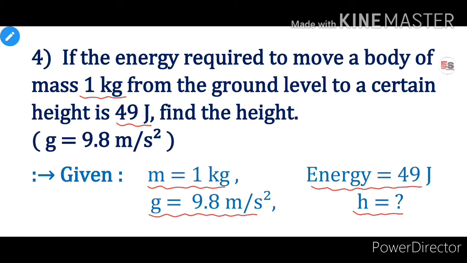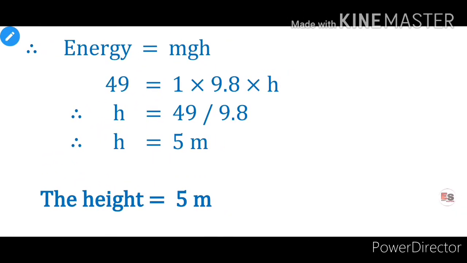In this example, we know the value of energy, mass and g, and we have to calculate the height of that object. Therefore, by using formula of potential energy, potential energy is equal to m into g into h. By putting the values in this formula, we get energy 49 is equal to mass is 1 into g is 9.8 into h. We have to calculate h. Therefore, h as it is. We have to calculate the value of h.